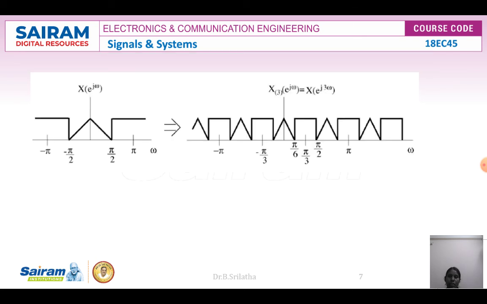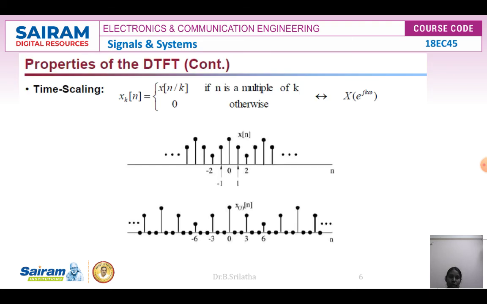Here, if you want to write the scaling property in the discrete time Fourier transform, we write X3 of e power j omega as X of e power j into 3 omega. This is X of e power j omega, and this is X of e power j into 3 omega. It is multiples of the frequency. Here it is multiples of the time, and here it is multiples of the frequency.